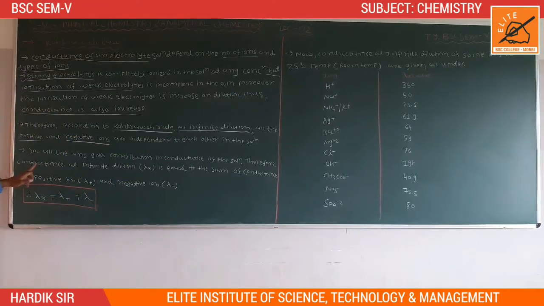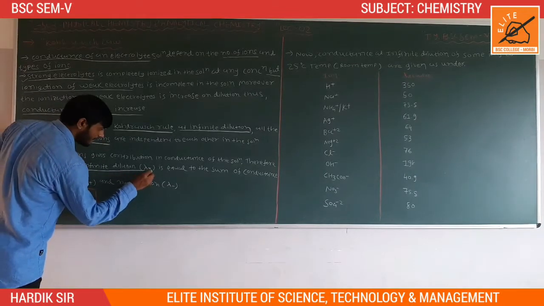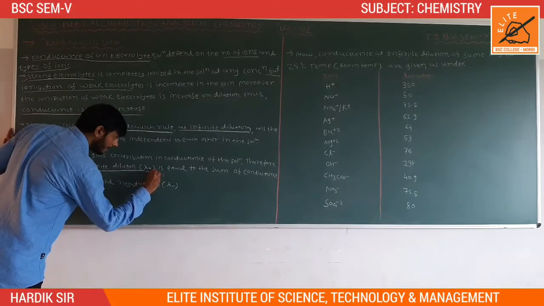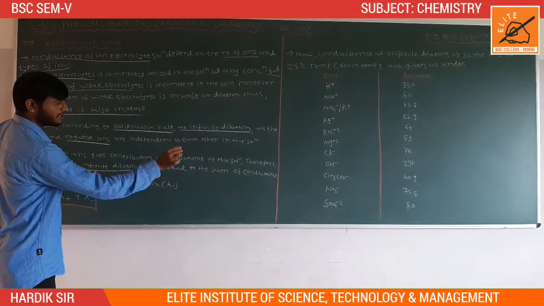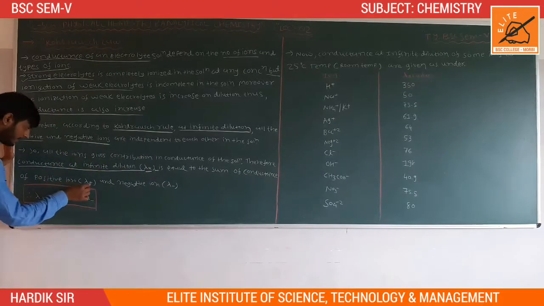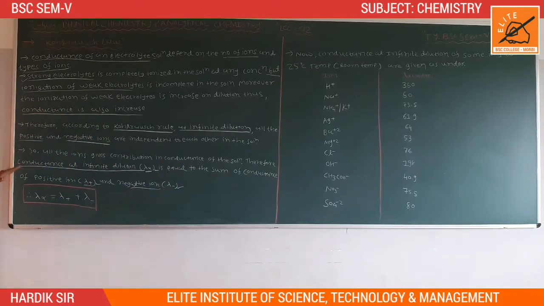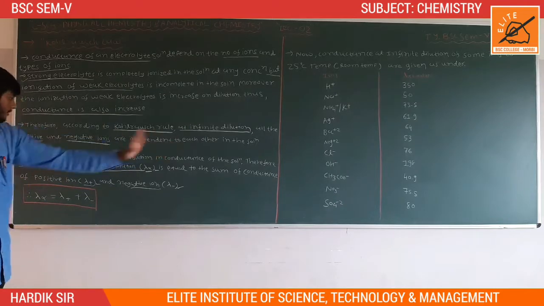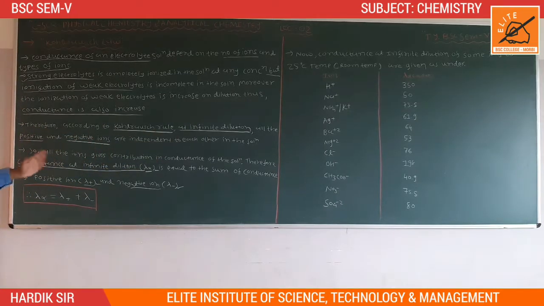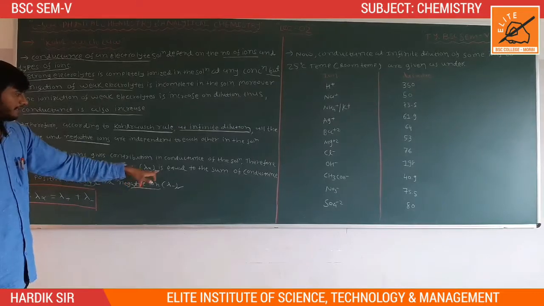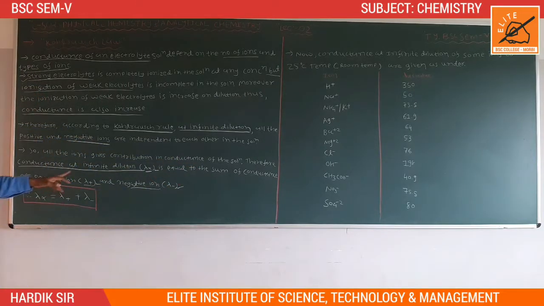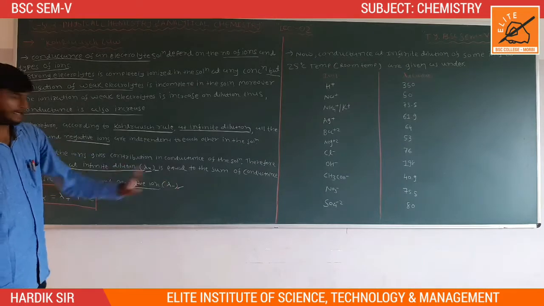Therefore, the conductance at infinite dilution, represented by lambda infinity, is equal to the sum of the conductance of the positive ion, lambda positive, and the negative ion, lambda negative.